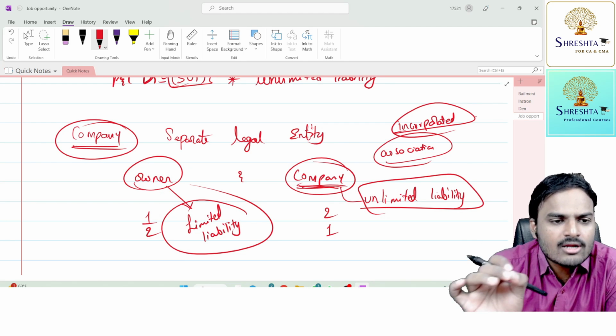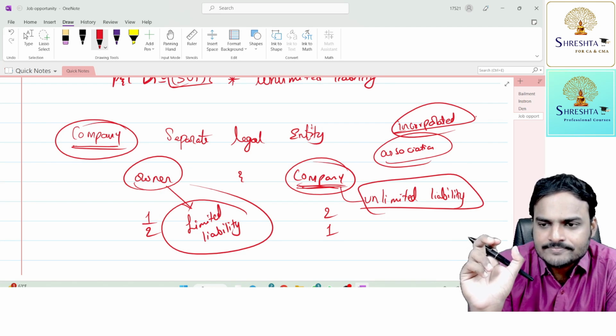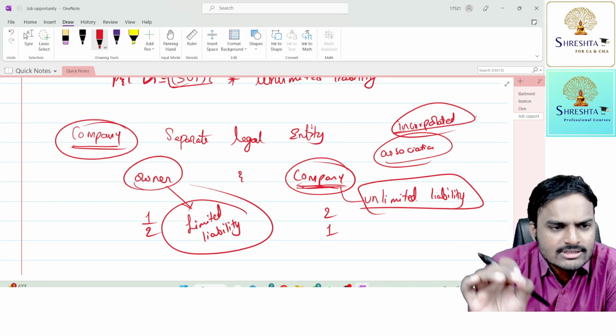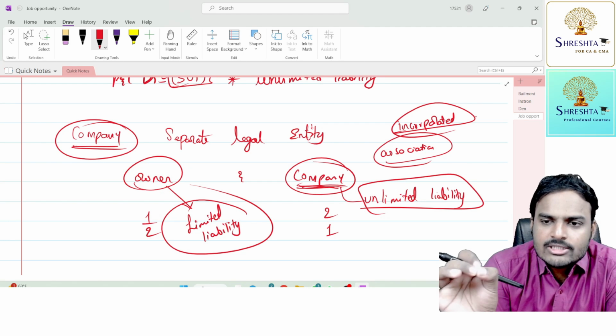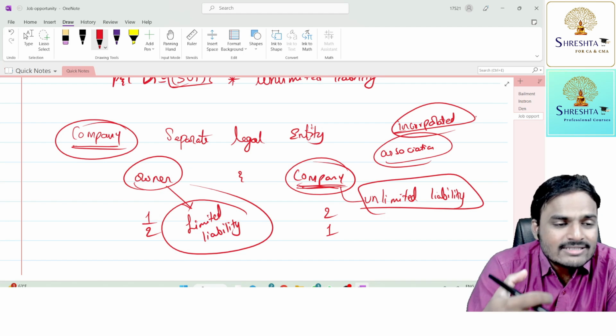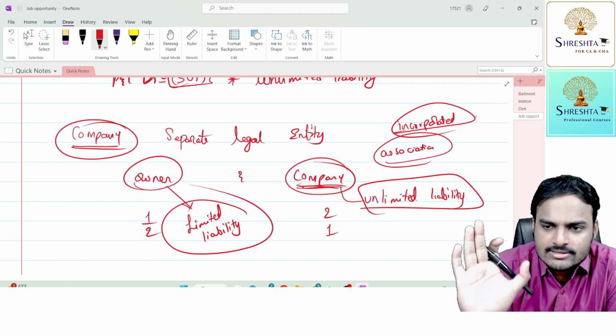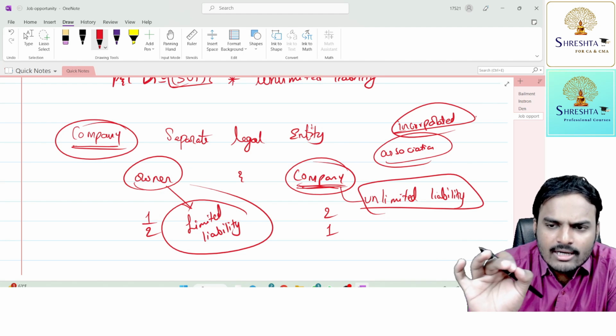ROC means Registrar of Companies, one of the authorities under the central government. For the time being, ROC means an officer under the Ministry of Corporate Affairs who is responsible for issuing the certificate of incorporation. That's it. From the company point of view, members are going to have limited liability.